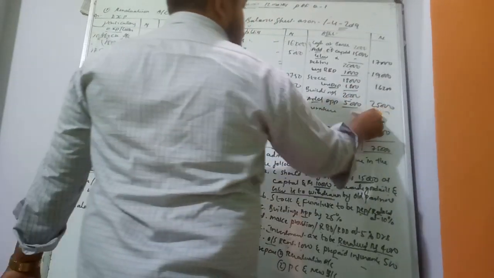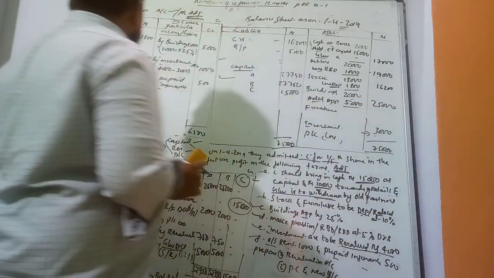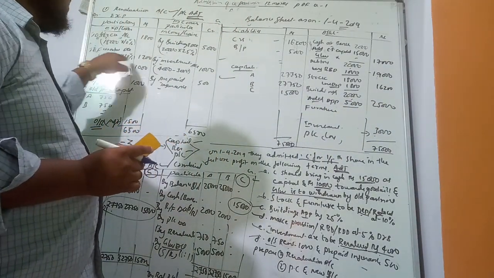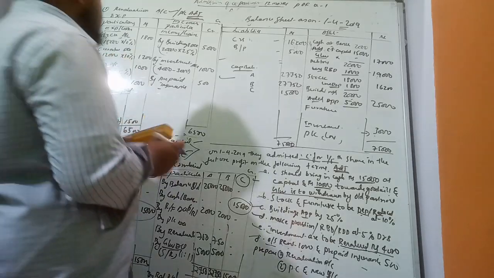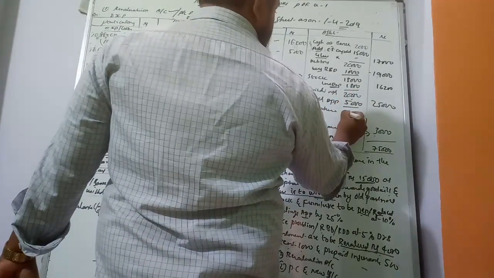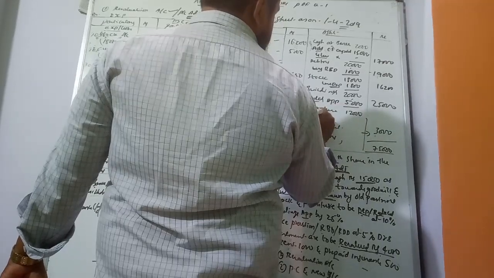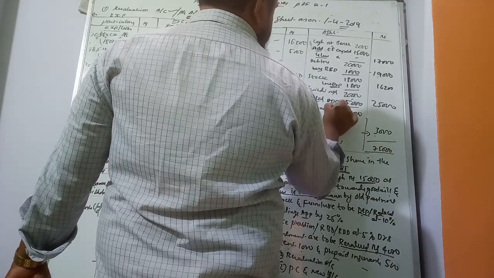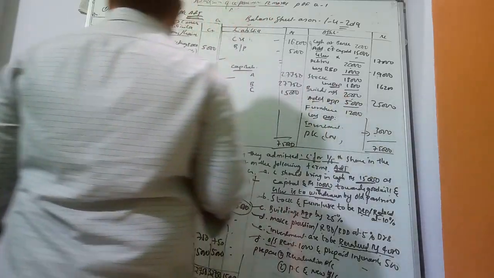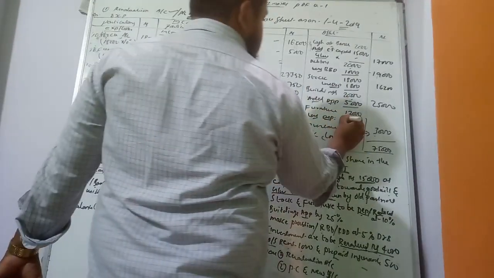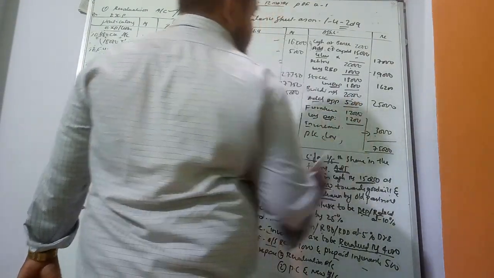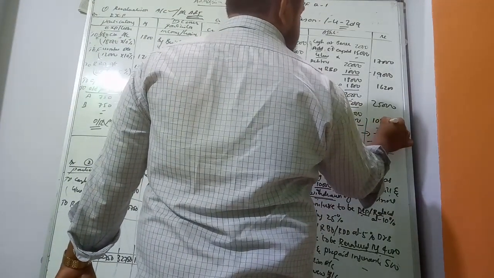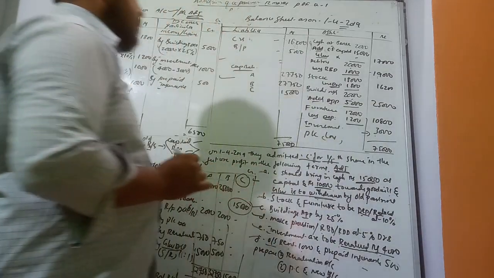Now furniture: old value 12,000, but we can't enter the old value because there is an adjustment. Depreciation you have to minus here: 12,000 less depreciation 1,200 is 10,800.